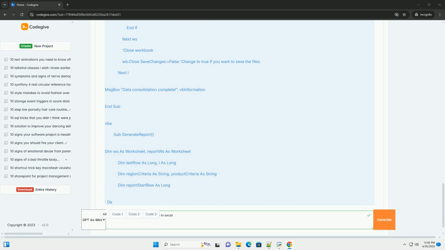Font.Bold, Font.Color, Font.Italic change the font properties. NumberFormat changes the number format, for example 0.00 for currency. Important: be mindful of performance. Looping through many rows and applying formatting can be slow. Try to optimize the code if performance is an issue, for example by disabling screen updating: Application.ScreenUpdating = False at the beginning and Application.ScreenUpdating = True at the end.